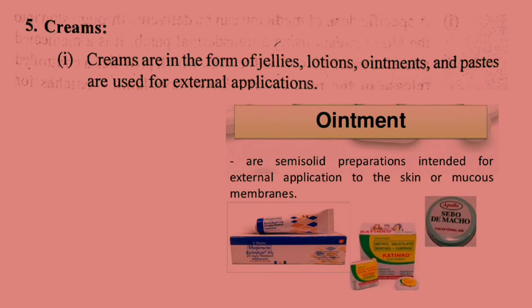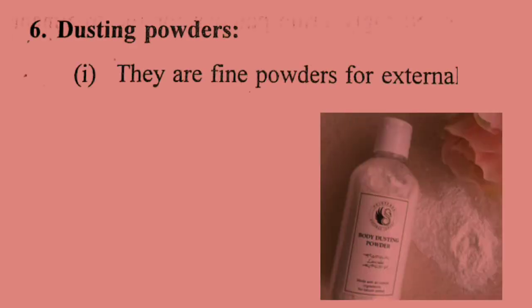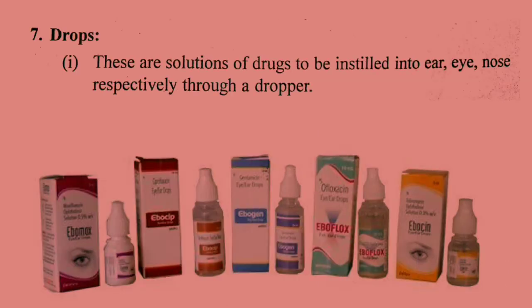Creams are in the form of jellies, lotions, ointments and pastes and are used for external applications. Sixth is dusting powders. They are fine powders for external use. Seventh is drops. These are solutions of drugs to be instilled into the ear, eye, or nose respectively through a dropper.